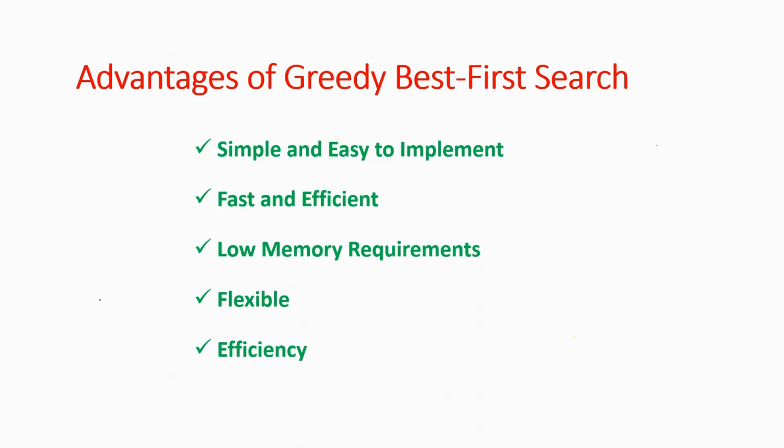While fast and efficient was already listed, efficiency as a separate point emphasizes its performance in terms of computational resources. So we can save time and memory when finding the solutions. It is efficient because it aims directly for the goal, guided by the heuristic. So it is suitable for problems with a large search space where finding an optimal solution might be computationally intensive, and directly aiming for the goal is preferable.